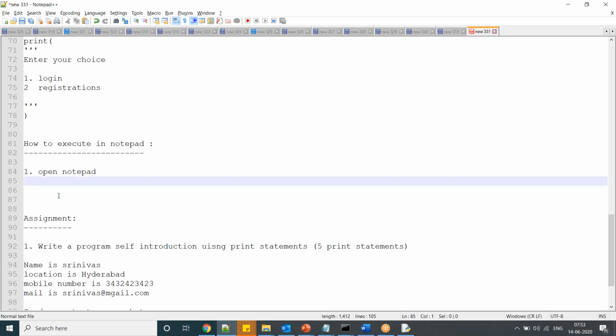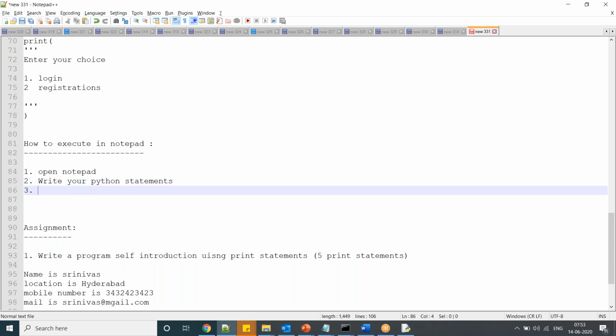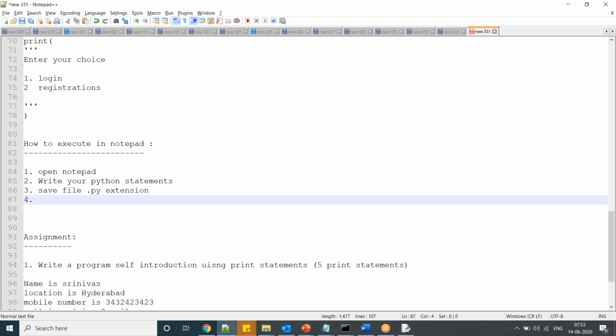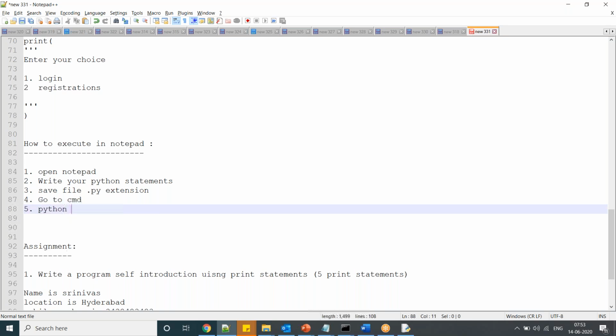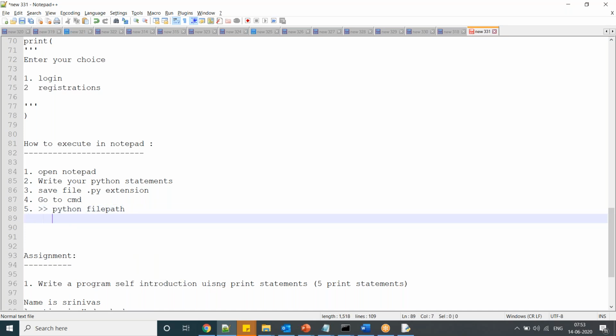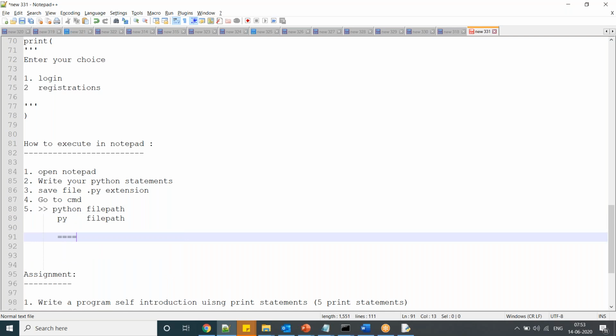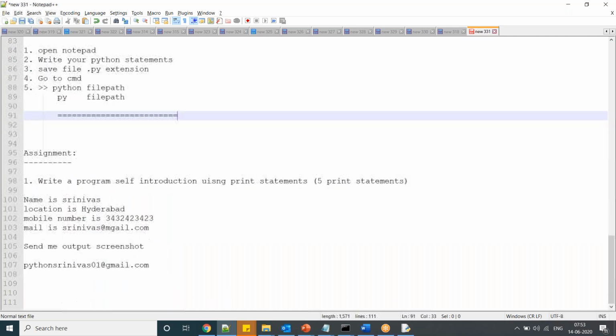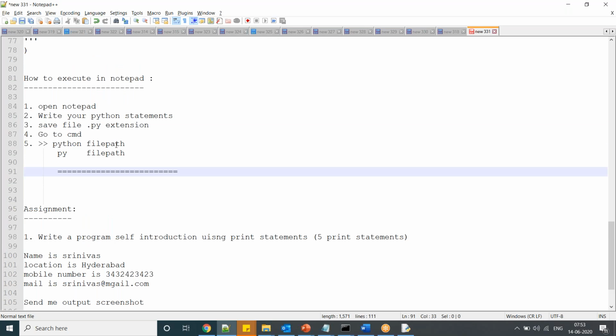So here, open Notepad, write your Python statements, save the file with the .py extension, and then go to your command prompt and type python space your file path. Or you can use py space your file path. So this is the way of executing a program.